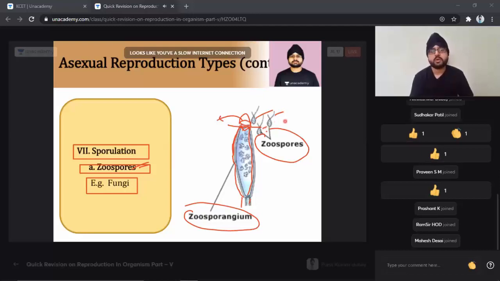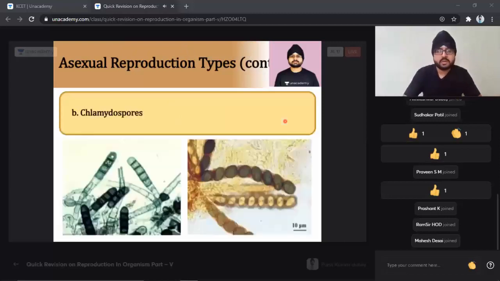These zoospores, if you see, are all tailed, flagellated structures, and that is how they are useful, students. Have you all understood till here? I hope it is clear for everyone. Let's go to the next.